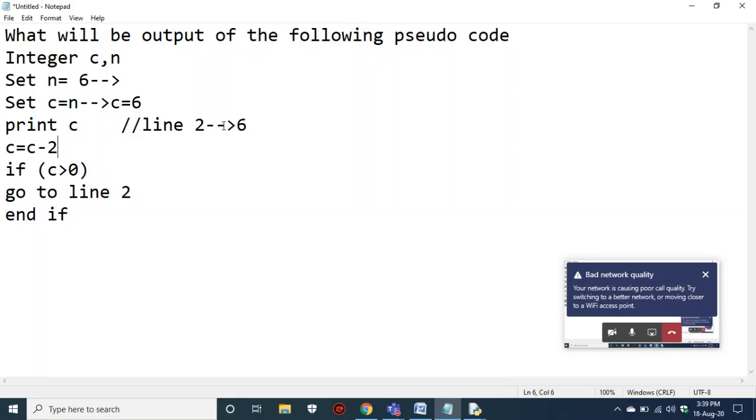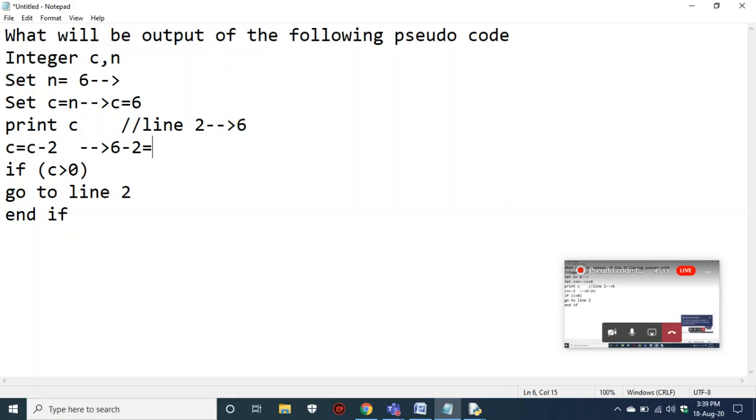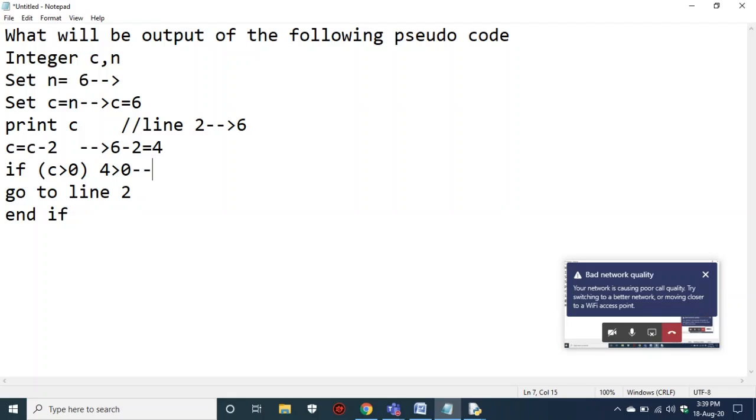6 will be printed, and now your c became 4, that is 6 minus 2 is equal to 4. Now your c has been changed to 4, and now he checked whether c is greater than 0. Yes, because 4 is greater than 0, this statement is true.